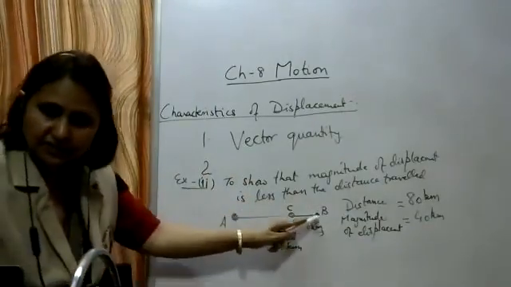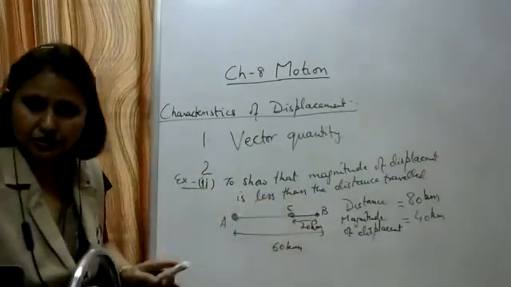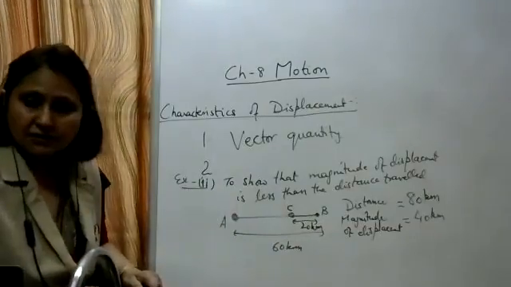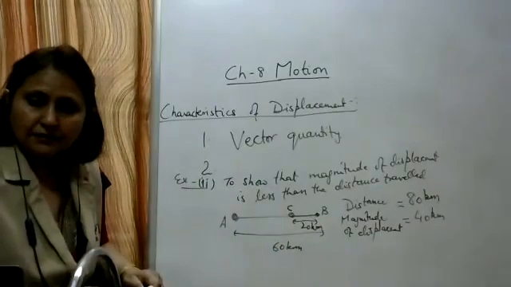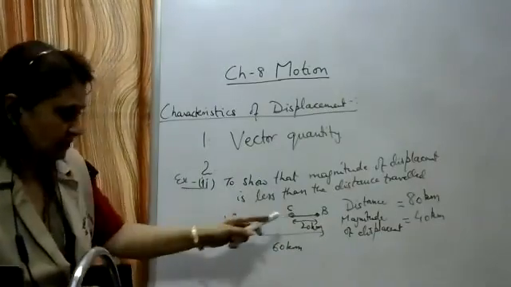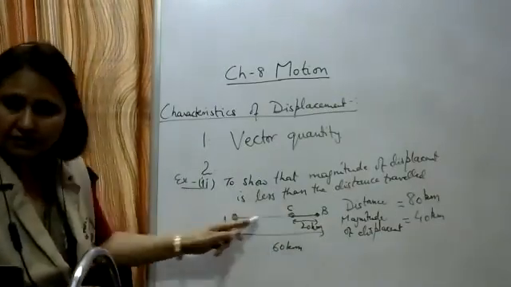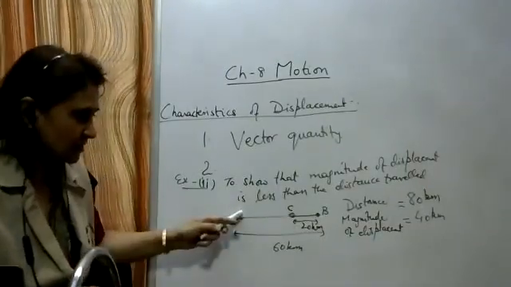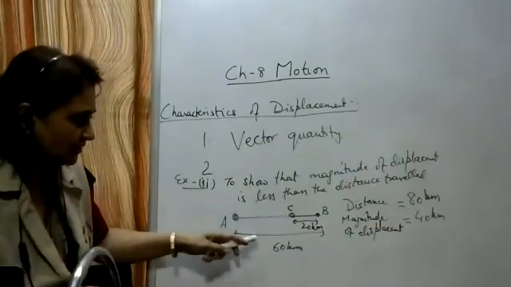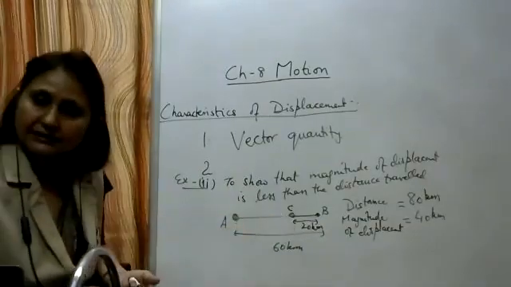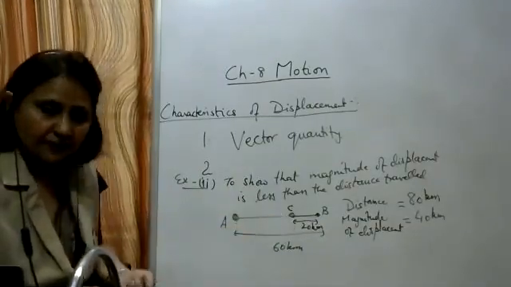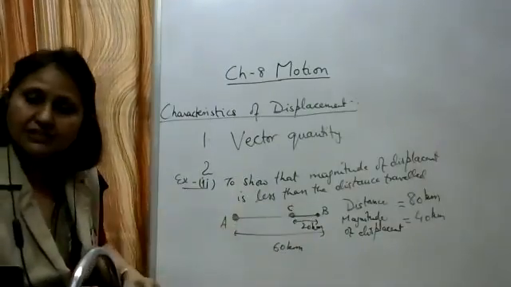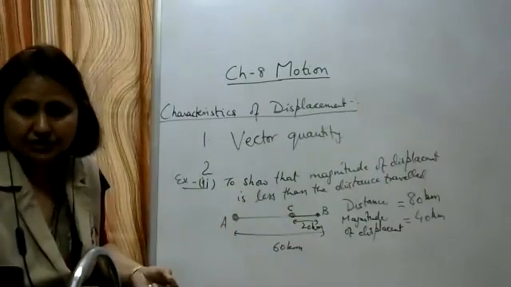It has traveled 60 plus 20 kilometers. So the distance traveled is 80 kilometers, whereas the magnitude of displacement is the shortest distance between the initial and the final position. It will be 60 minus 20, that is 40 kilometers. So what have we seen in this example? That the magnitude of displacement is less than the distance traveled.